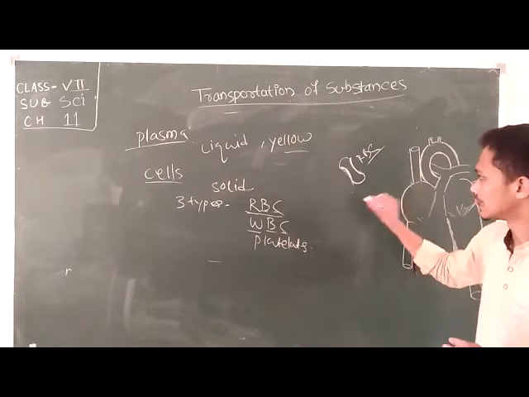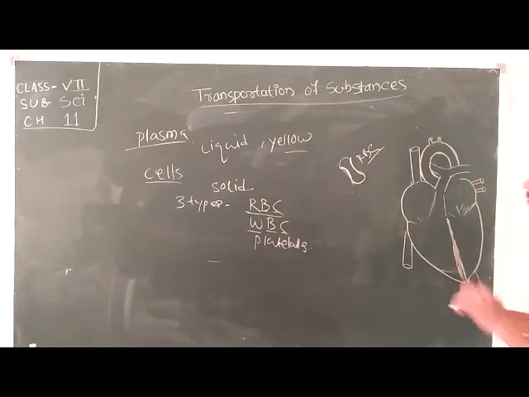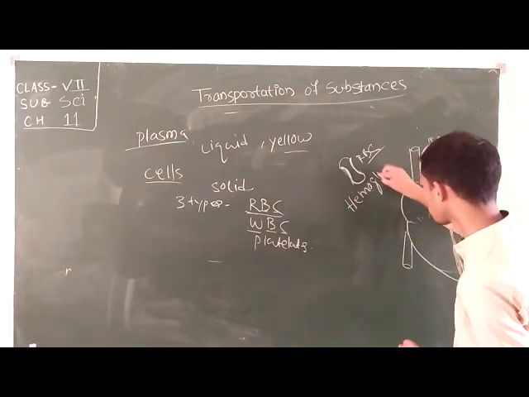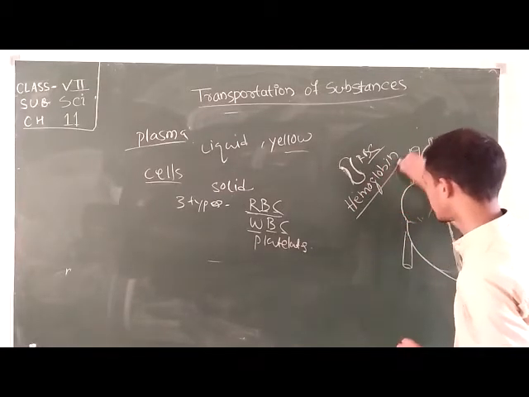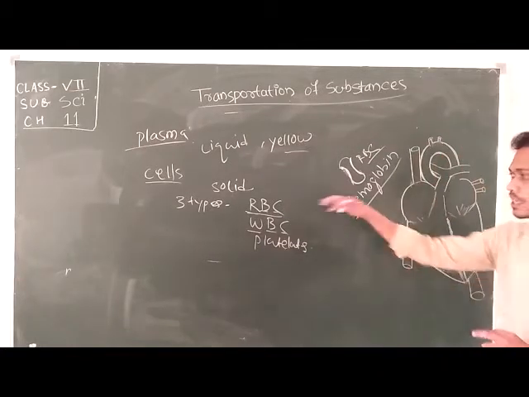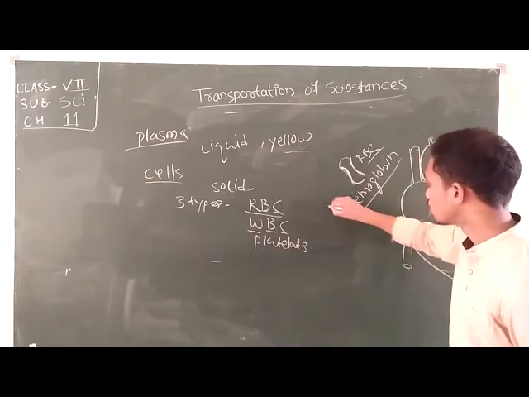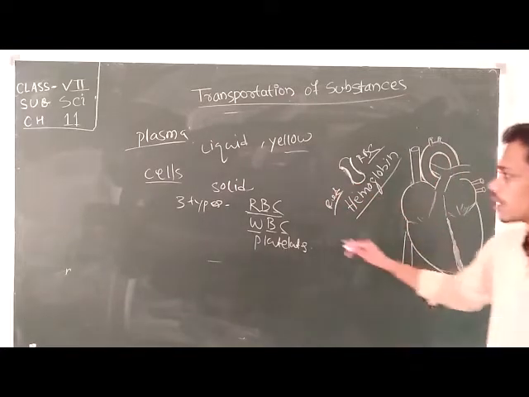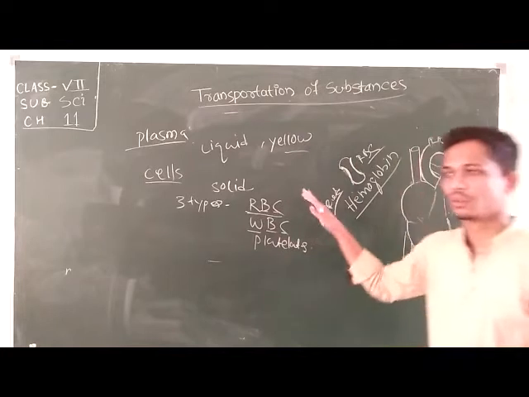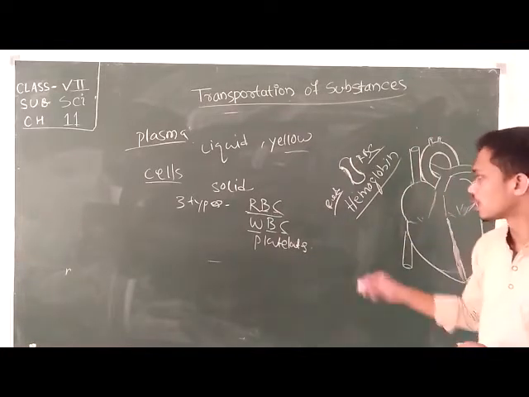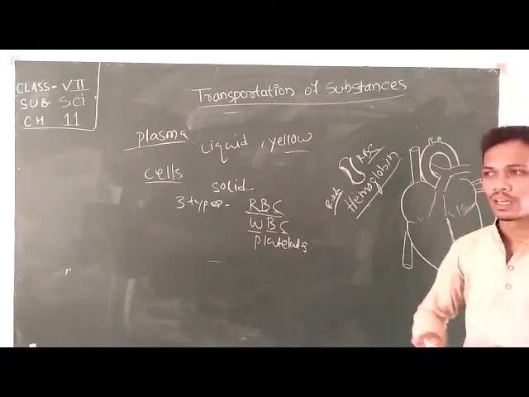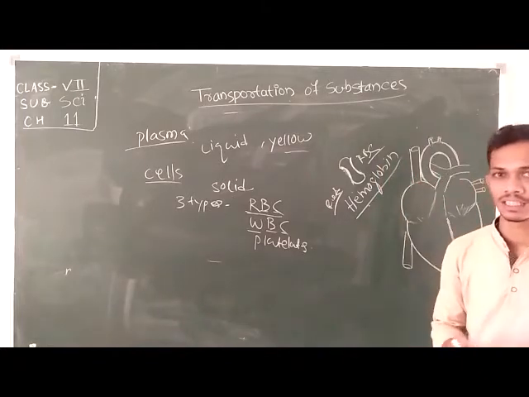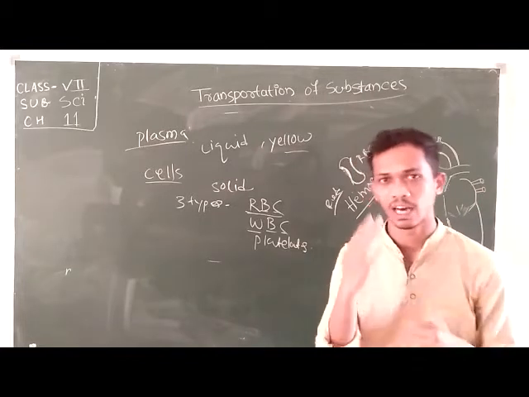Okay, there is a thing which is present inside the RBC, that is your hemoglobin. Hemoglobin is present inside the RBC and the color of the hemoglobin is red. So due to the presence of hemoglobin, the color of the RBC is also red. Okay, students, what is the function of hemoglobin? Hemoglobin combines with gases just like oxygen and carbon dioxide.